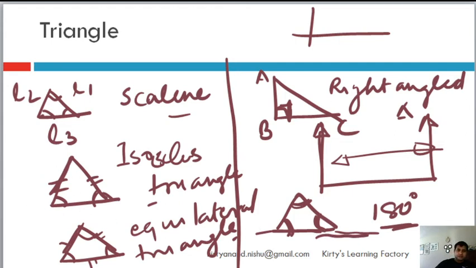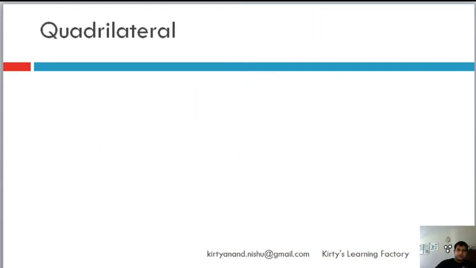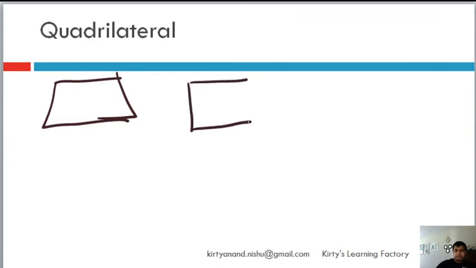Now let's come to quadrilaterals. There are different types of quadrilaterals. One is just a basic quadrilateral, no worries, four sides, normal quadrilateral. Then there is a quadrilateral in which all the four sides are equal and all the four angles are 90 degrees. Such quadrilaterals are known as squares. All the four sides are equal, all the four angles are equal.